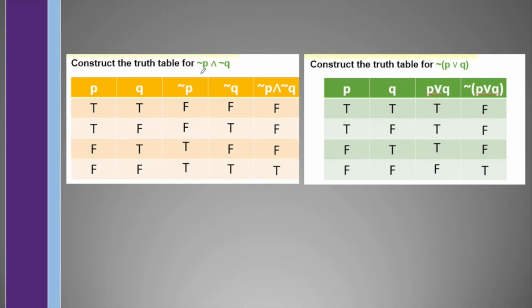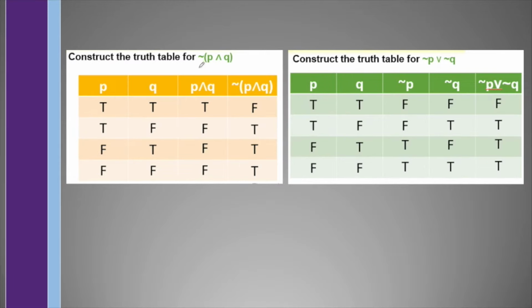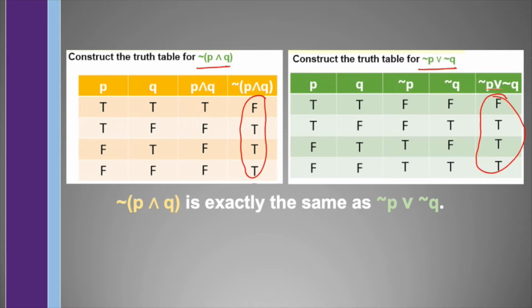Now what you must notice is that the truth table for not P and not Q and the truth table for not (P or Q) have the same results. So this indicates that not P and not Q is exactly the same as not (P or Q). Similarly, the truth table for not (P and Q) and not P or not Q are exactly the same, which indicates that not (P and Q) is exactly the same as not P or not Q. And this is what we call De Morgan's law.